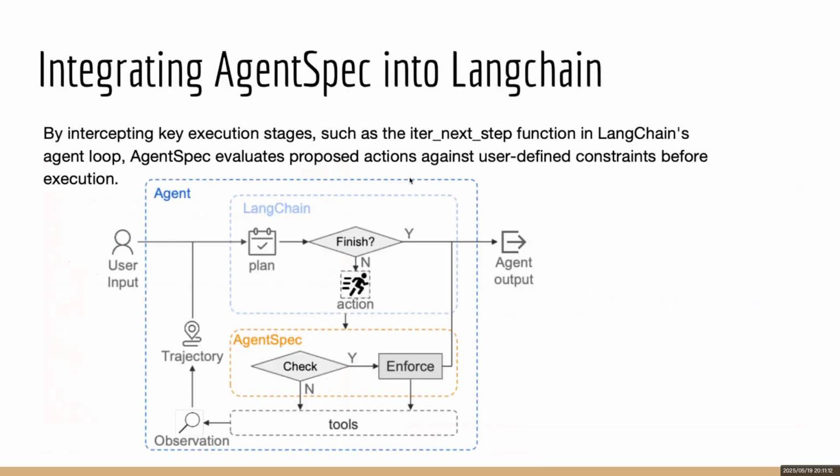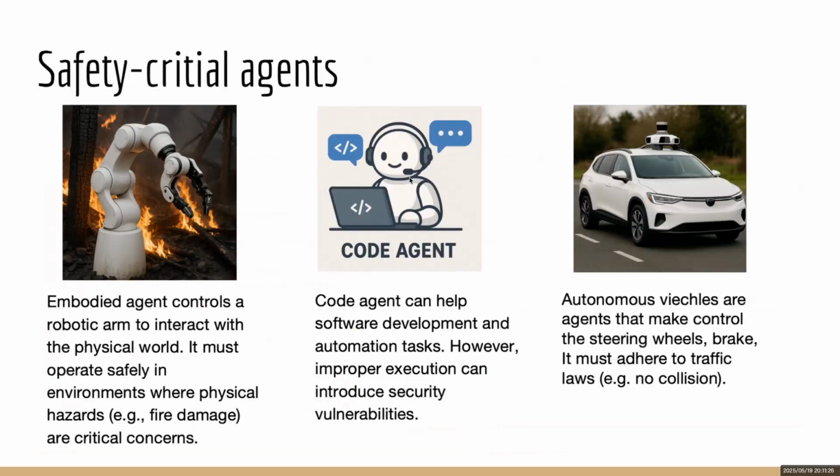We integrate AgentSpec into LangChain by intercepting key execution stages. By doing this, we can enforce rules on all the agents implemented on top of LangChain. And we evaluate three safety-critical agents: the embodied agent, which controls robotic arms to interact with the physical world; a code agent that helps with software development and automation tasks; and finally, the autonomous vehicle agent that controls the steering wheel and brakes.